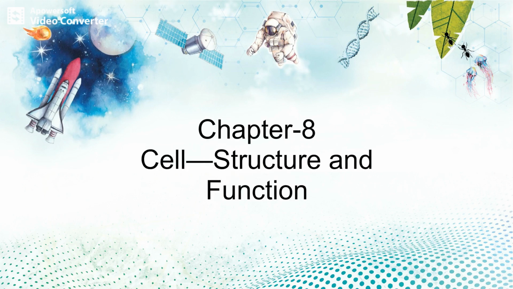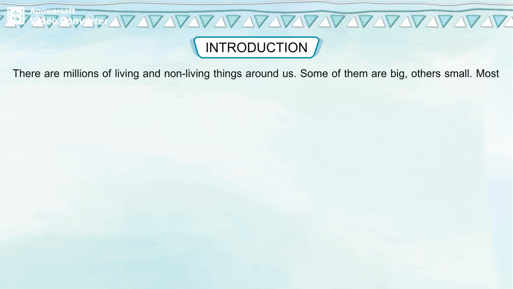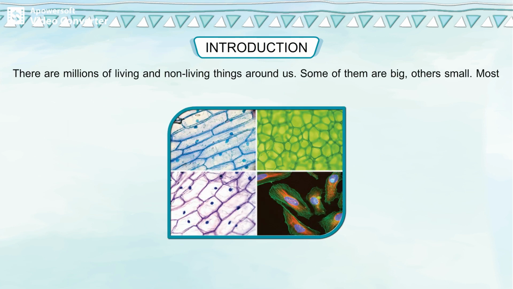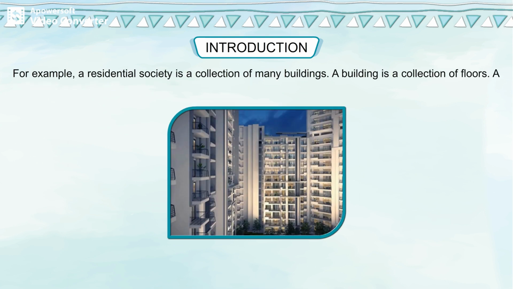Chapter 8: Cell Structure and Function. Introduction. There are millions of living and non-living things around us. Some of them are big, others small. Most of these are made up of groups of smaller things. For example, a residential society is a collection of many buildings.